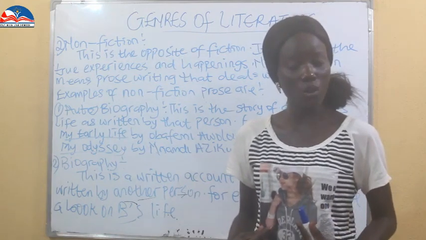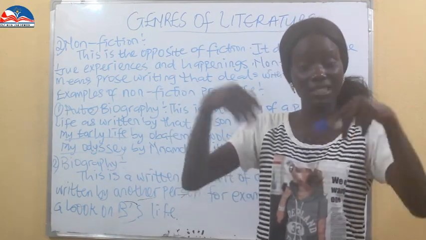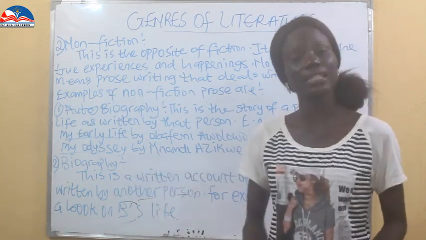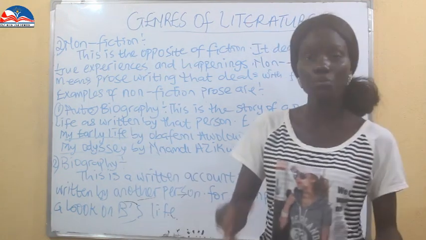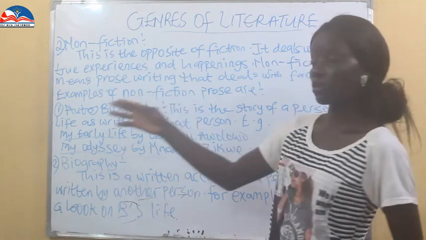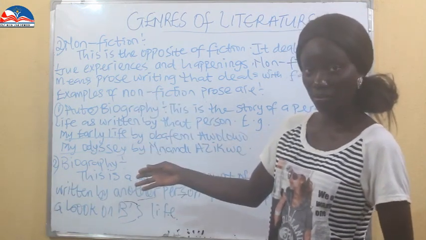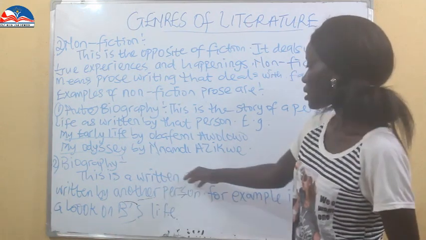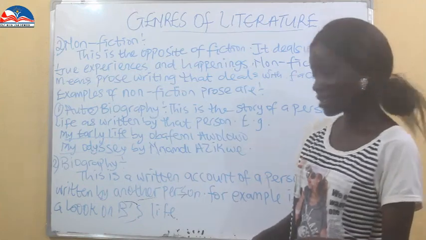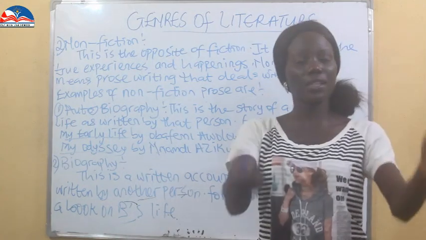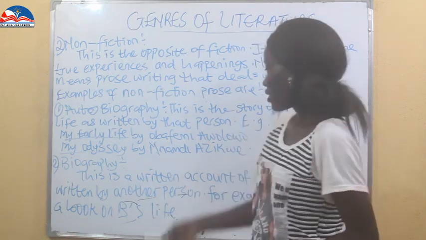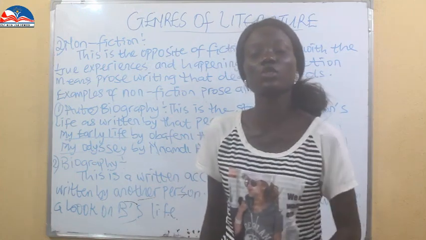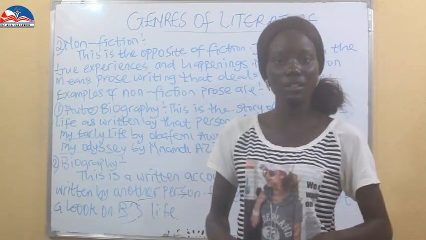The writing deals with the particular person. The person is talking about himself. We have My Odyssey by Nnamdi Azikiwe. It is also called an autobiography because it is a story written by the person. Then we have the biography, the opposite. This is a written account of a person's life by another person. That means another person is doing the writing, not the person himself.